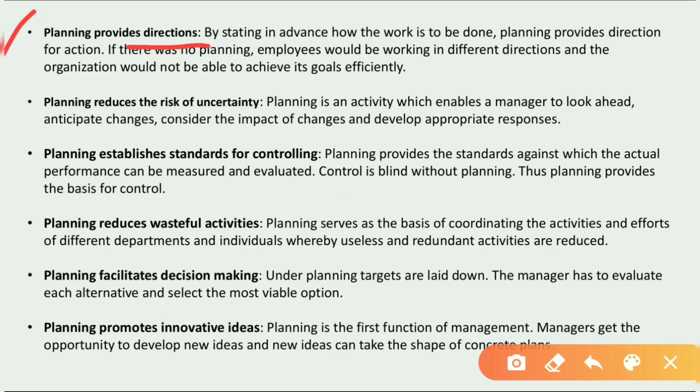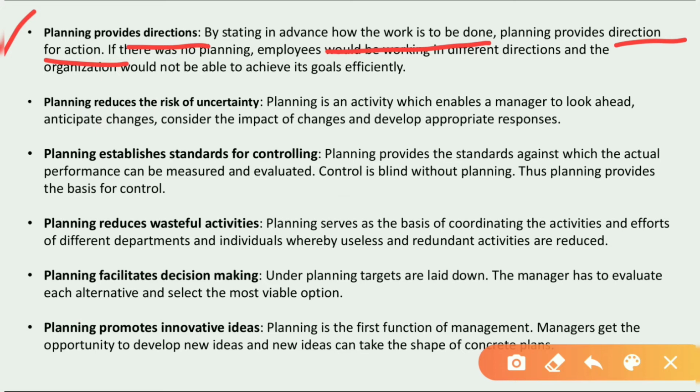By stating in advance how the work is to be done, because in planning we think in advance how the work is to be done. In this way we plan everything in advance, so it gives us the direction for action. When we plan everything in advance, we know what the next step is after one step, because we have already planned for it. If we have not planned for it, how are we going to perform the activity?